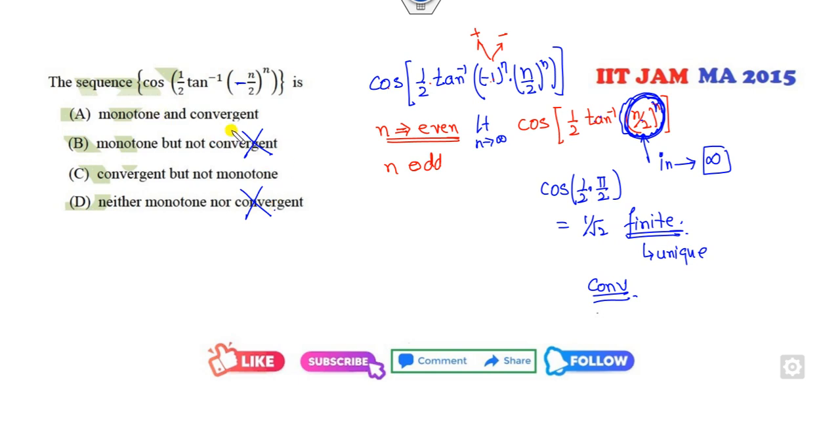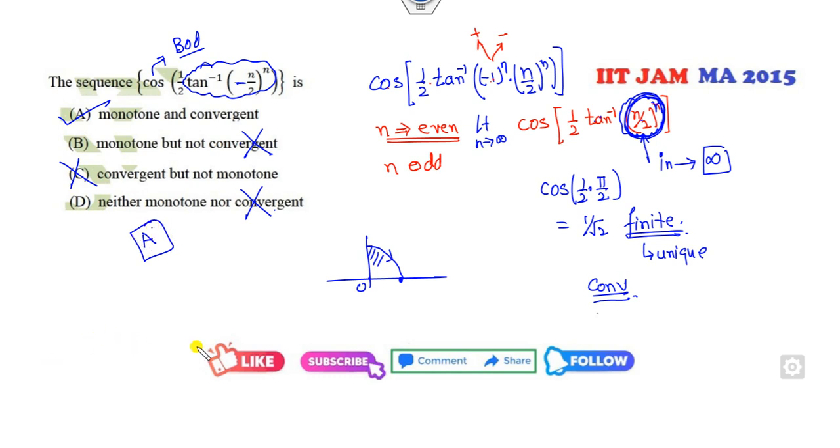Then how can you prove that it's monotonic or not? Again, very simple. You can see cos x is always a bounded function. Cos x, what is the maximum value of this? It is pi by 4. So what is the graph from 0 to pi by 4? The cos graph will be here. So what is the meaning of that? It is a decreasing function, or a monotonic function. So it's monotonic and convergent both. That is my right answer. So the graph of cos x will be here, so it's a monotonic function.